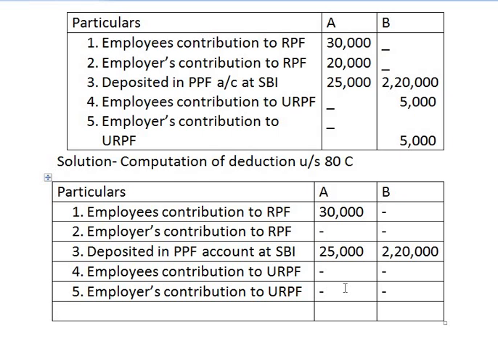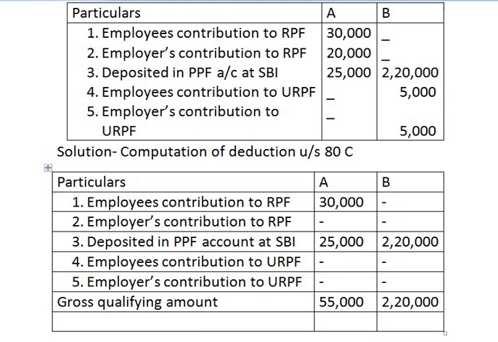Next column, total all the figures, and it is known as gross qualifying amount. In case of assessee A, 30,000 plus 25,000, that comes to 55,000. In case of assessee B, it is 2,20,000.